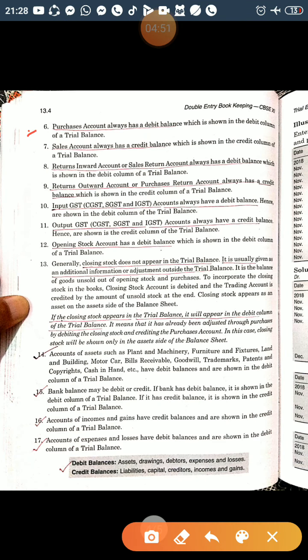Some important points are: the purchase account always shows a debit balance, so it will be shown on the debit side of the trial balance. The sales account shows a credit balance, so it will be shown on the credit side.